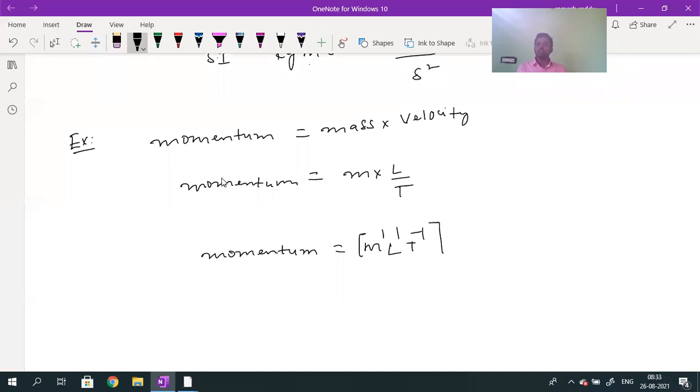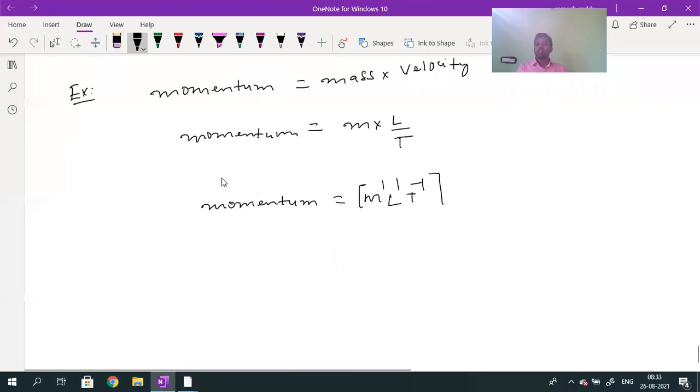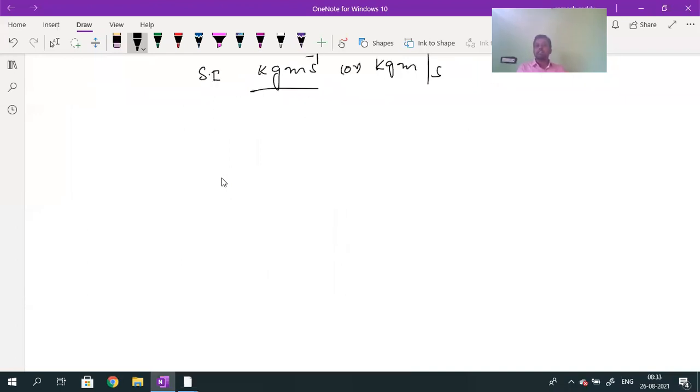Now the SI unit can be written. It depends upon mass, length and time. Mass SI unit is kilogram. Length SI unit is meter. Time SI unit is second. So kilogram meter divided by second. This is the dimensional formula and SI unit for momentum. Like this, for any physical quantity given, we can write the dimensional formula.